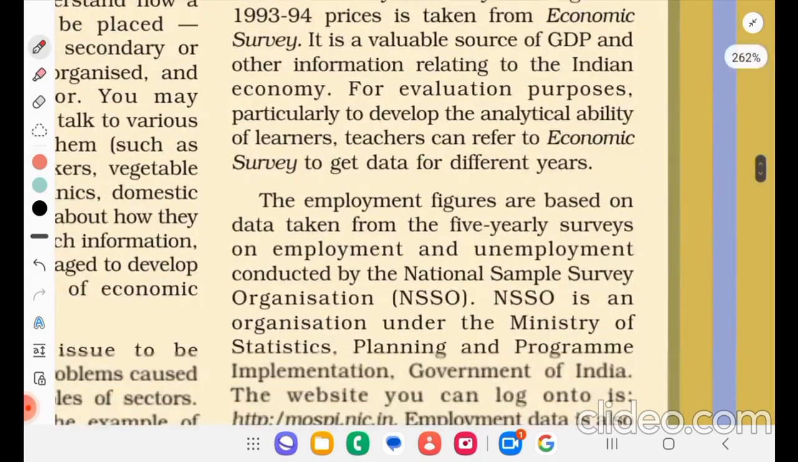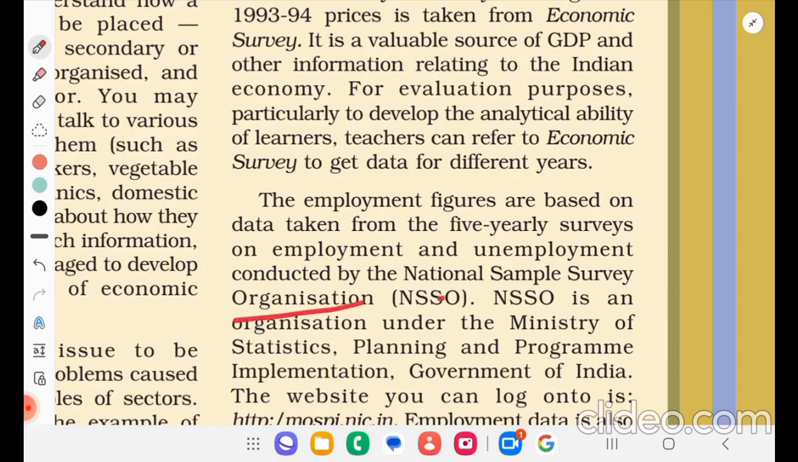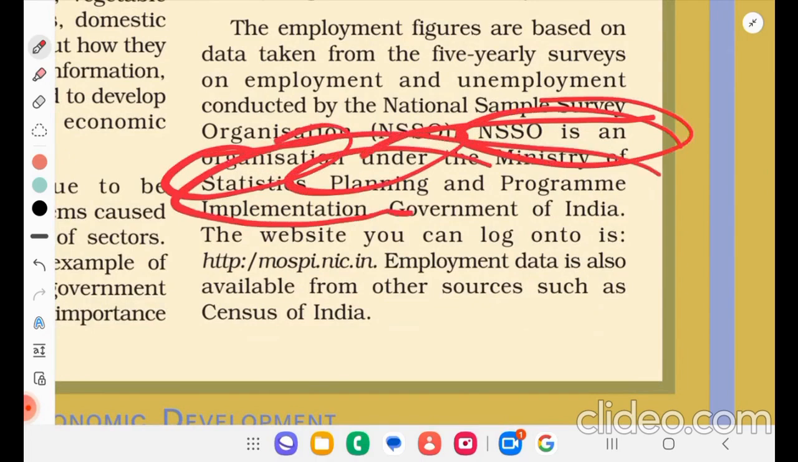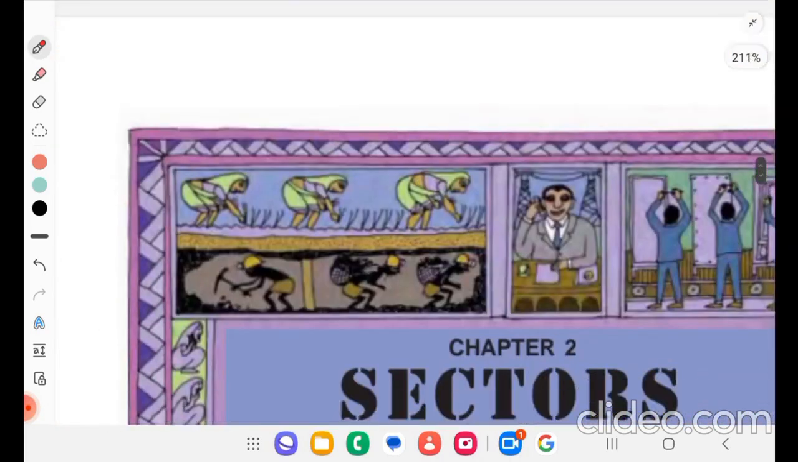for different years. The employment figures are based on data taken from the 5-year survey on employment and unemployment conducted by the National Sample Survey Organization. NSSO is an organization under the Ministry of Statistics and Programme Implementation, MOSPI, Government of India. The website you can log on to is mospi.nic.in. Employment data is also available from other sources such as the Census of India. So it is just a heads up.